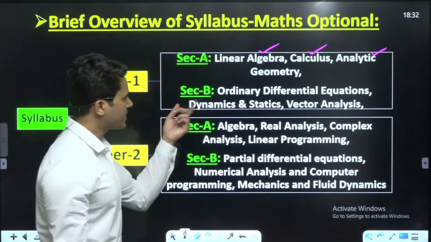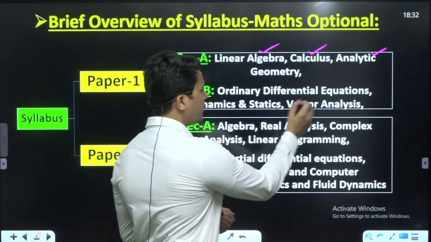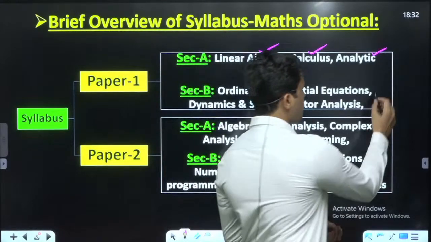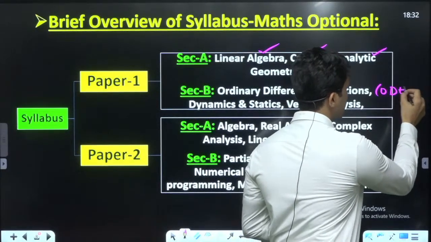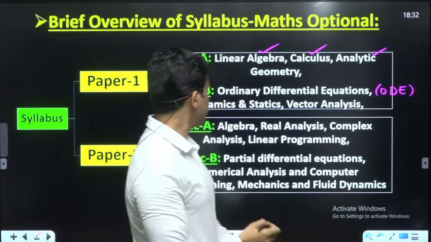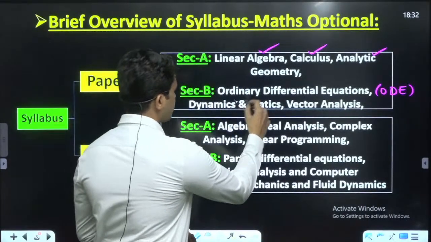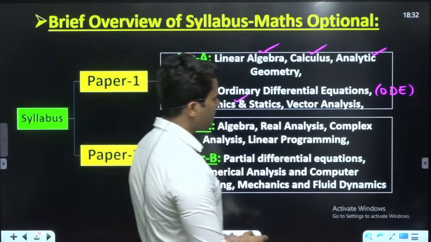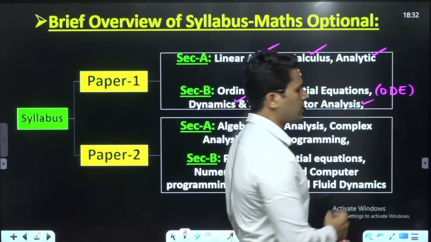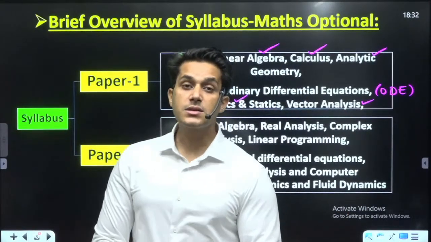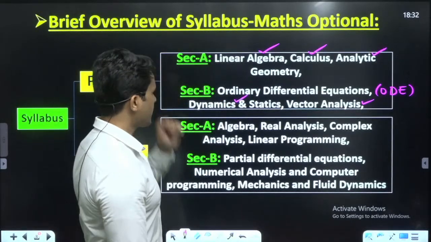Okay, in section B: ordinary differential equation, in short ODE, dynamics and statics, and the third one is vector analysis. These 6 topics are divided into these 2 sections.